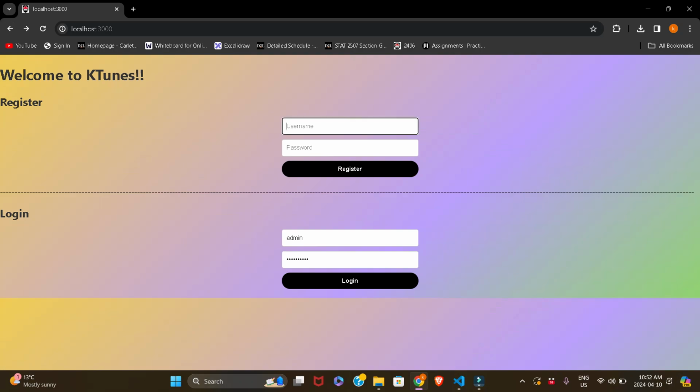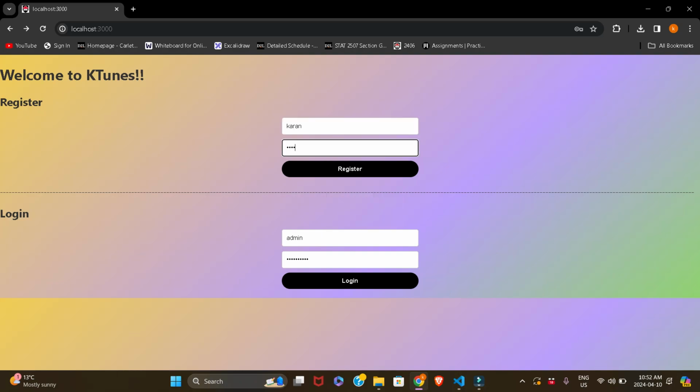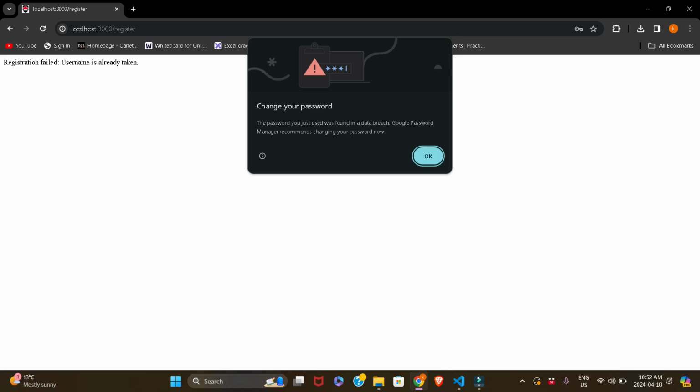Now, let's go ahead and register another user. Let's try to register another user with the same username and password. Karan1234. And as you can see, registration has failed because the username is already taken. So, the base case is being handled.